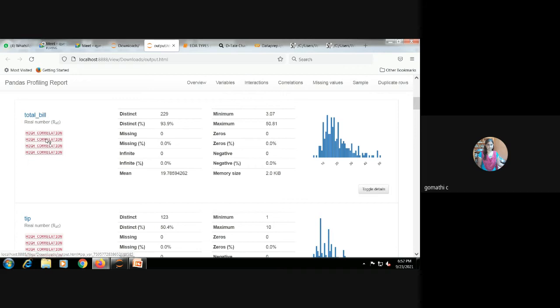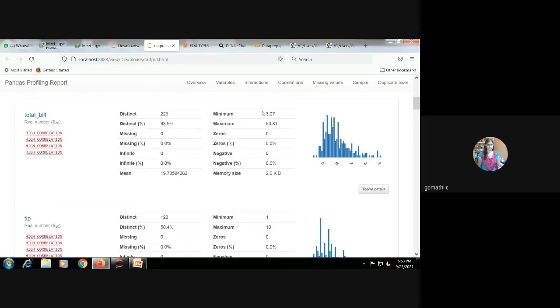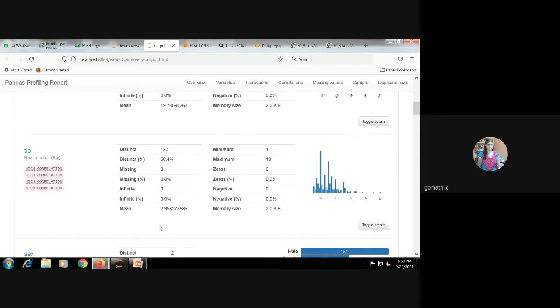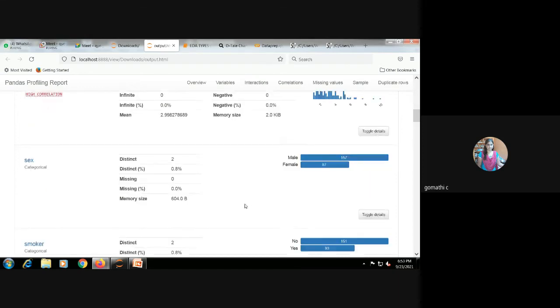What are the correlations, how many missing values are present in each feature, the minimum, maximum, everything it shows. The mean, whether zero variance is present or not. It is a categorical data: how many males are present in the sex categorical column? Female, how many females are present?